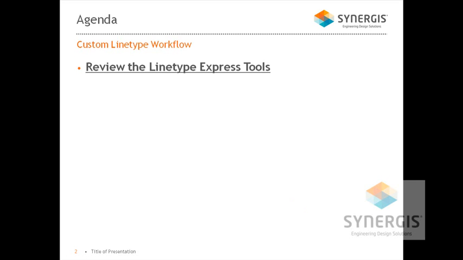A lot of people don't know that these tools exist. A couple of the features on the Express tools: we can explode text. If we're trying to put text inside of a line type, there are some that come out of the box. You have a gas line with a G in there, different things like that. You could modify those. This process is going to be a little bit different. I'm not going to be dealing with the spaces and the different things in that text file. I'm going to be dealing with the shape file. But if you're going to put text into a line type, you have to explode the text. I'll show you where that tool's at.